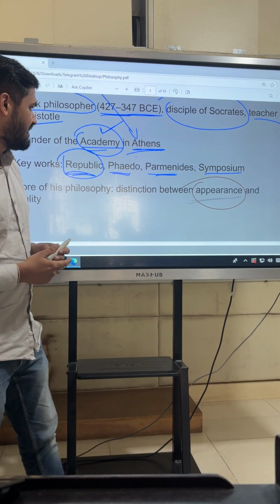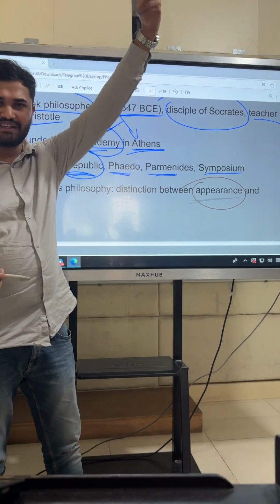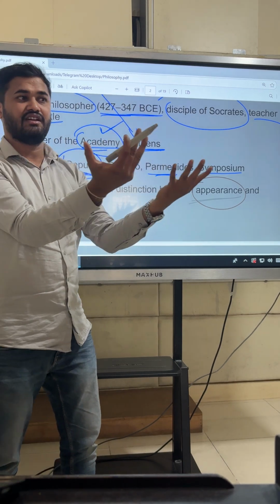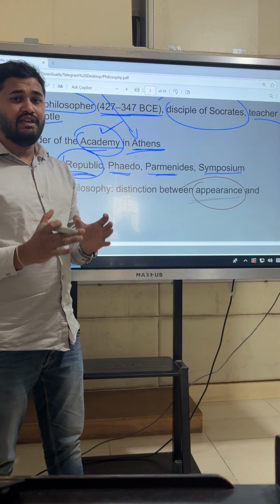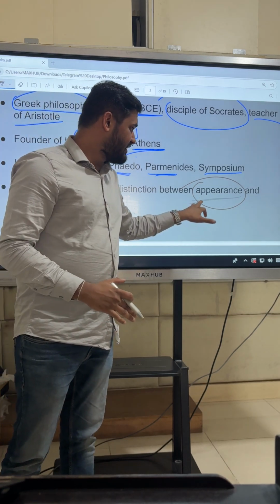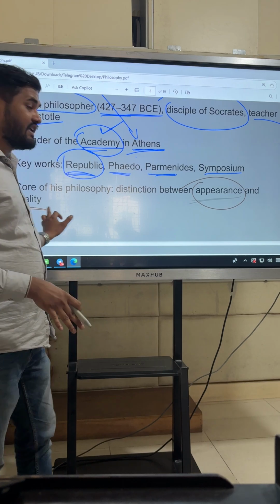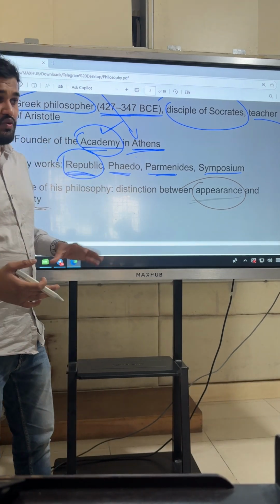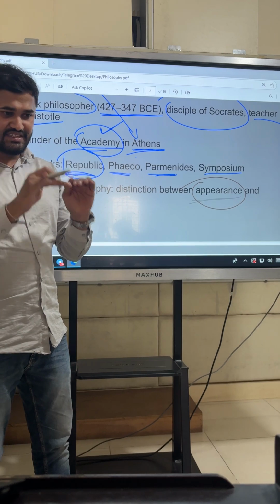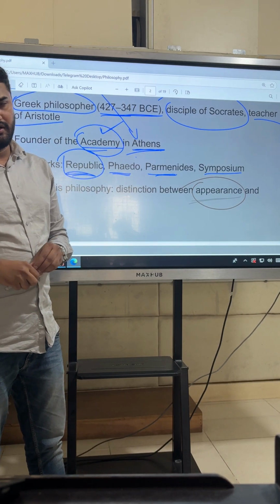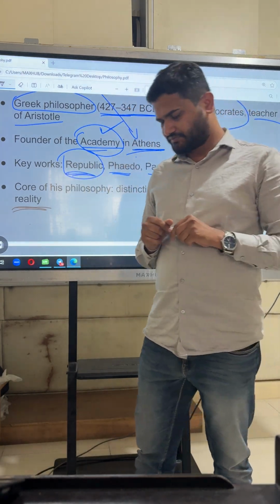That is appearance. Okay. And what exactly is reality? Is this world reality, or is reality something else from what we are experiencing? Plato is known for making a distinction between the world of appearance, where we live, and the world of reality. So what is reality, and what is this world of appearance, and what is the relationship between this world and that other world? That is the main theme of discussion in Plato.